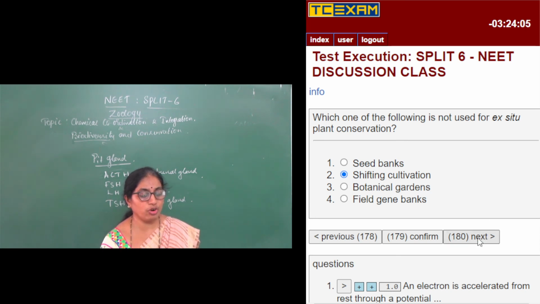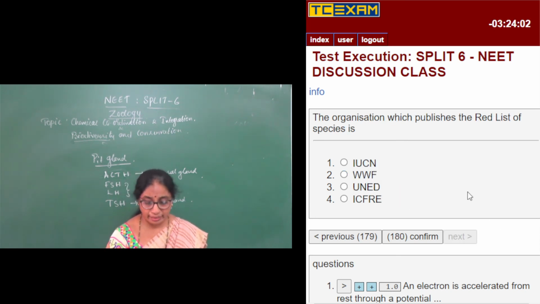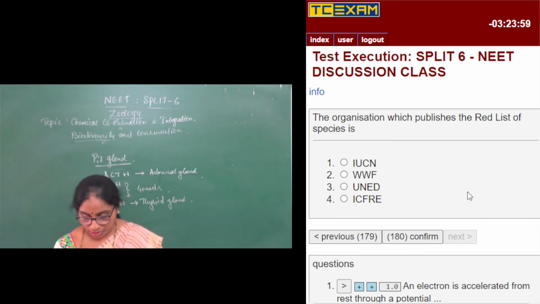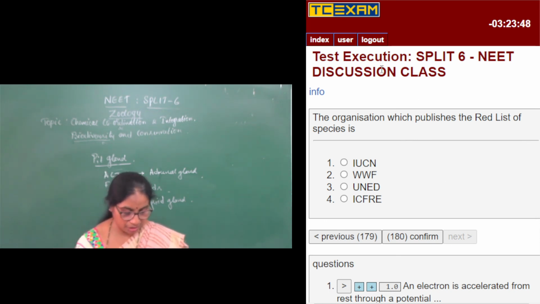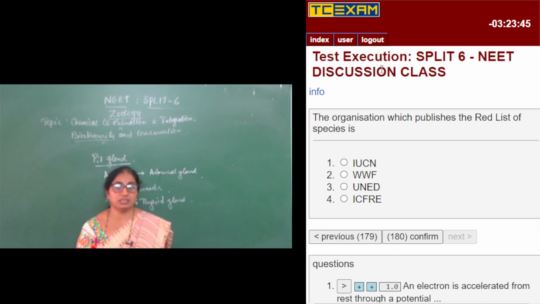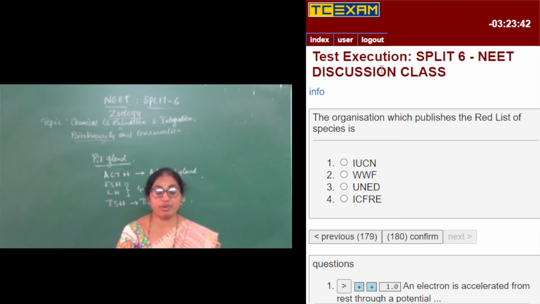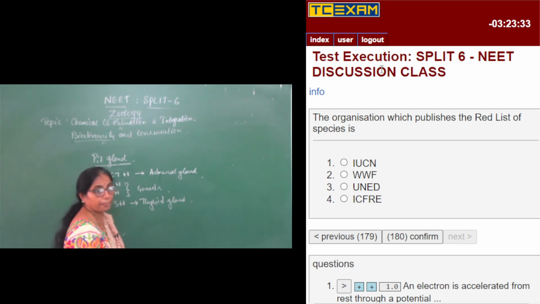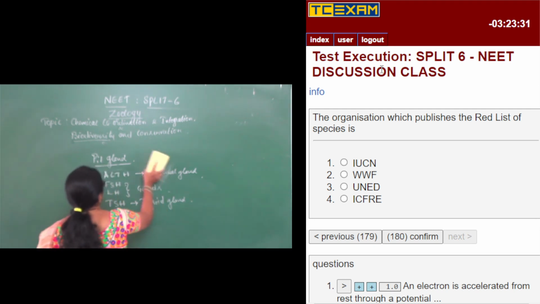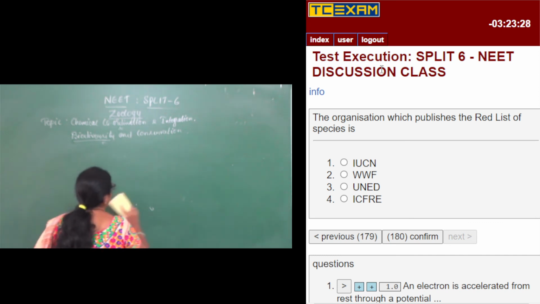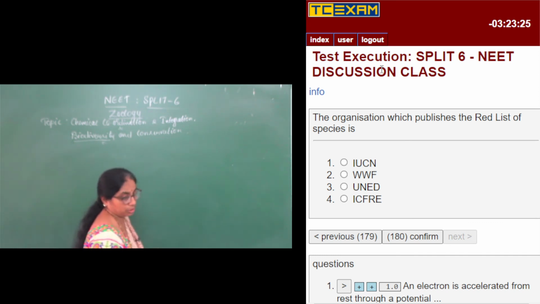Moving on to the last question, which is about the organization which publishes the red list of species. The red list is given by the IUCN. It makes an international survey of the various organisms and classifies them into different categories. IUCN is the International Union for Conservation of Nature and Natural Resources.